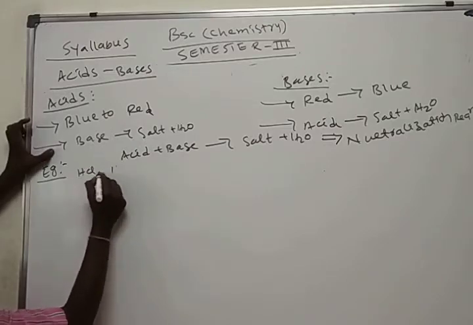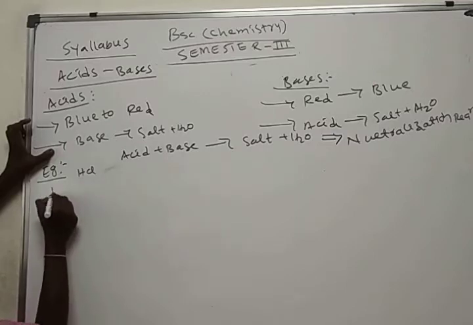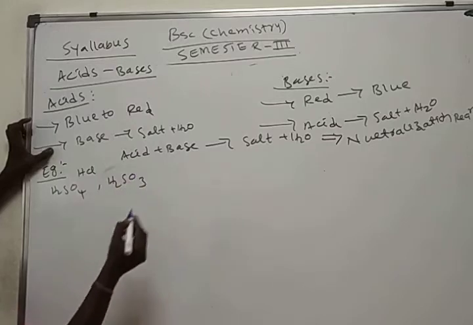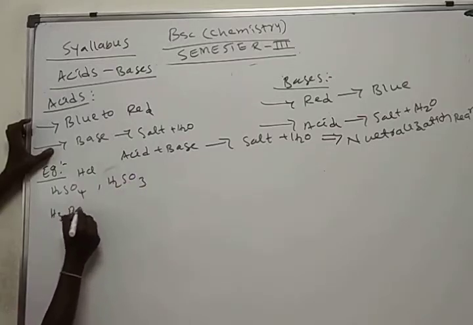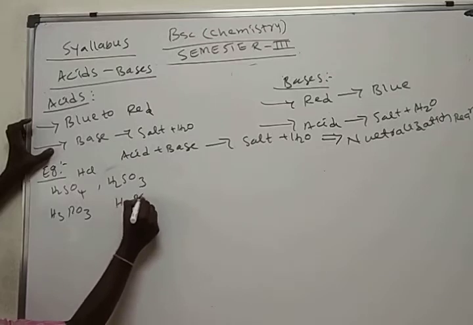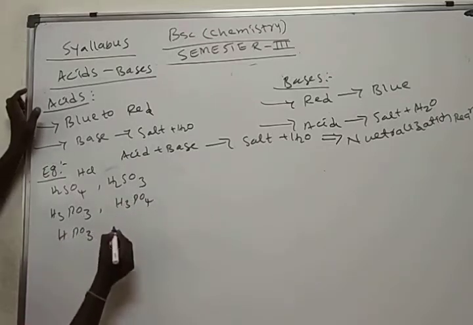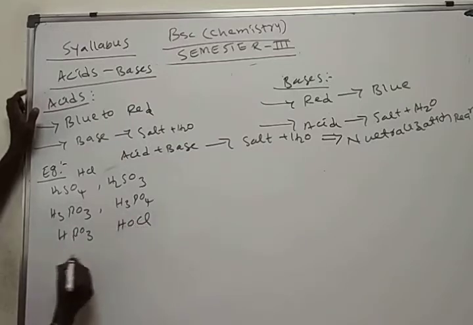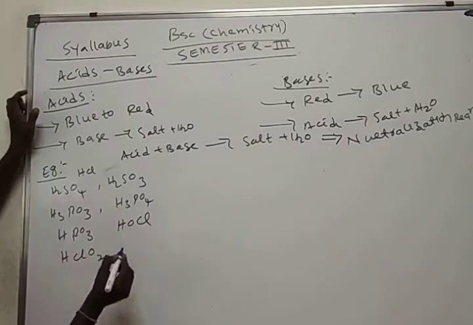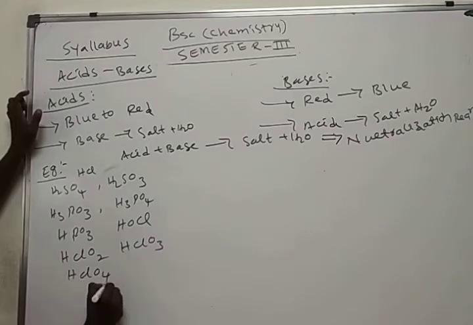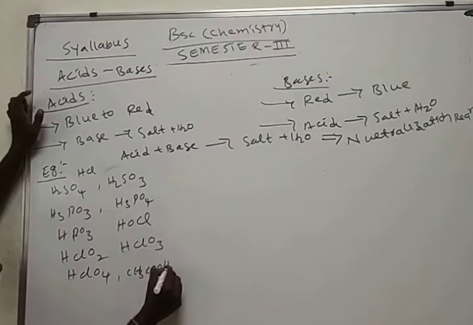HCl means hydrochloric acid, H2SO4 sulfuric acid, H2SO3 sulfurous acid, H3PO3 phosphorus acid, H3PO4 phosphoric acid, HPO3 metaphosphoric acid, HOCl hypochlorous acid, HClO2 chlorous acid, HClO3 chloric acid, HClO4 perchloric acid, and CH3COOH acetic acid.